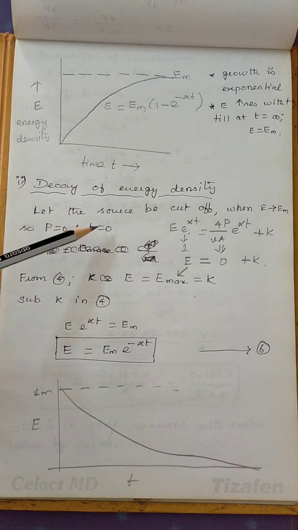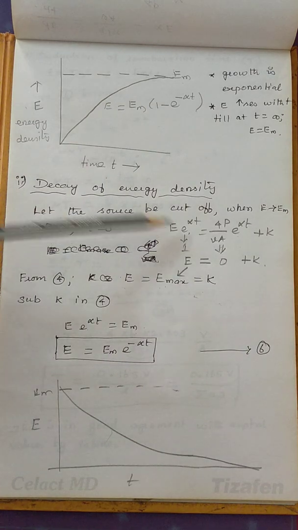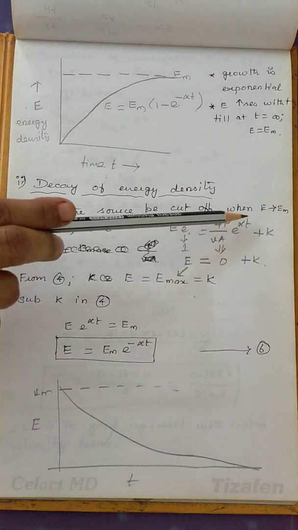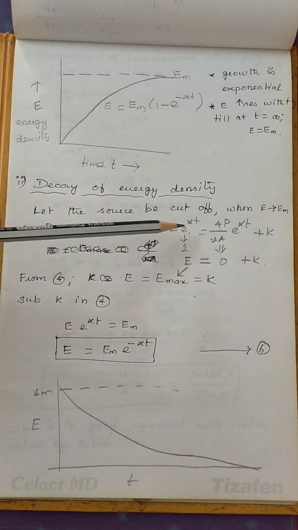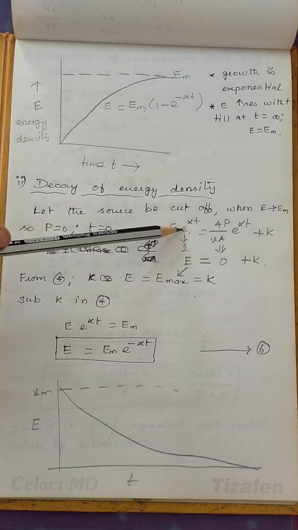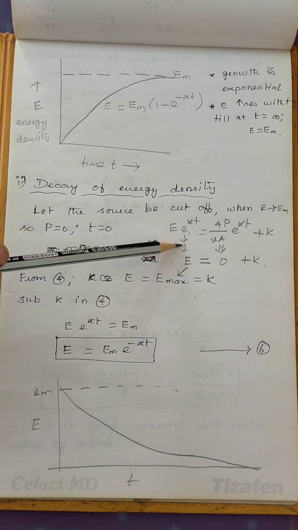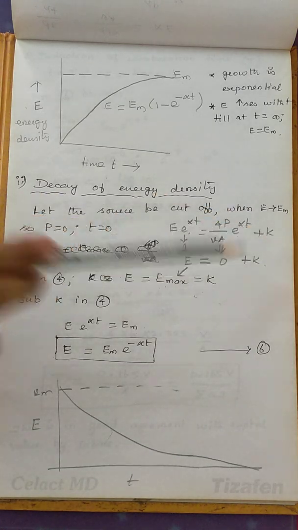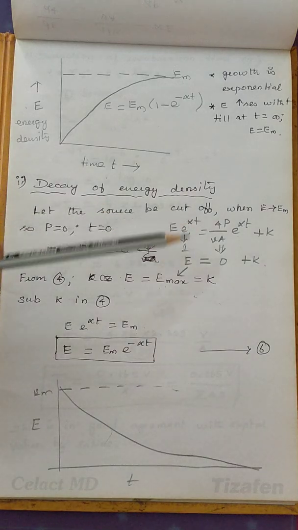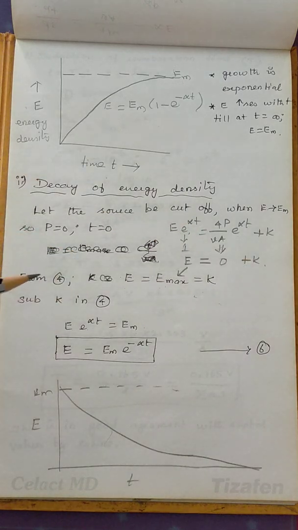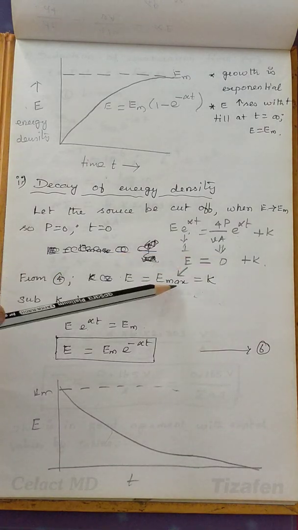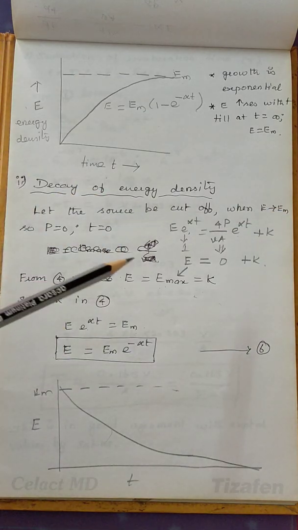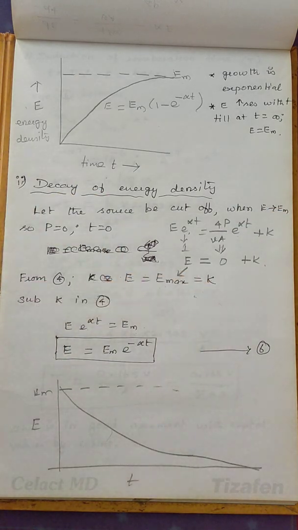Then we substitute the condition in equation 4: E into e power alpha into t equal to 4P by V into A, e power alpha into t, plus k. At t equal to 0, e power 0 is 1. And if P is equal to 0, the whole term will be 0. Then k exists as such. So E into 1, E is equal to 0 plus k. E tends to the value of E max initially. So E is equal to E max equal to k. So the k value is E max.